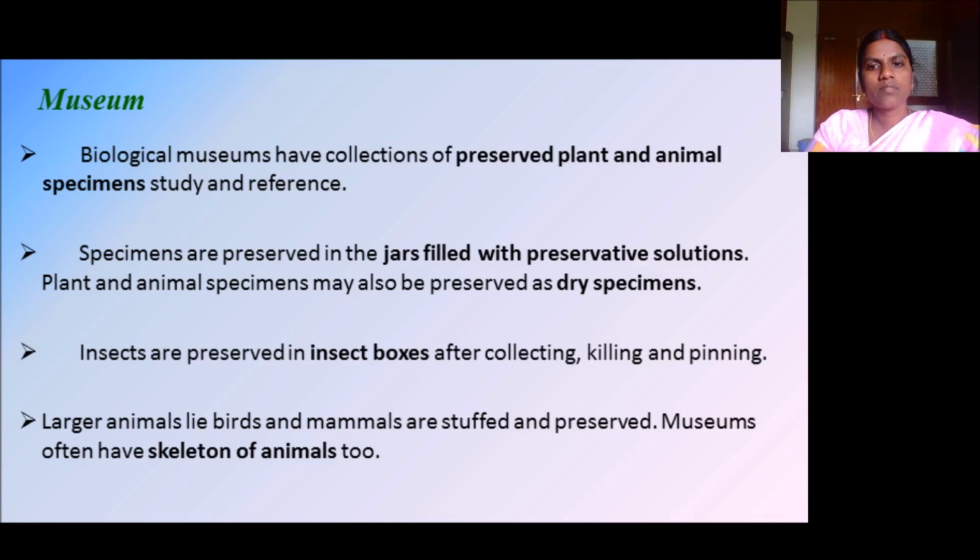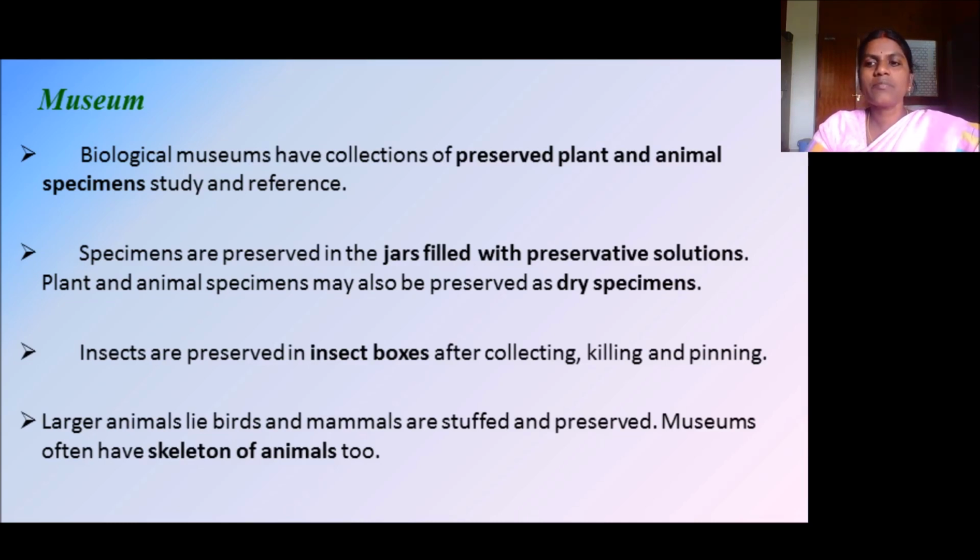Next we are going to see a topic on museum. Museum is a collection of preserved plant and animal specimens. Specimens are an individual animal or plant used as an example for scientific study or display.